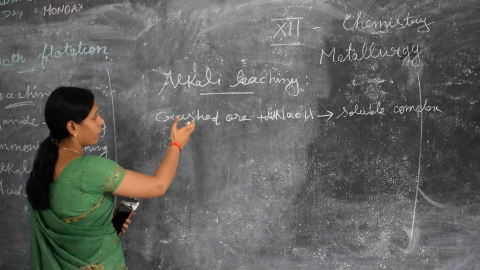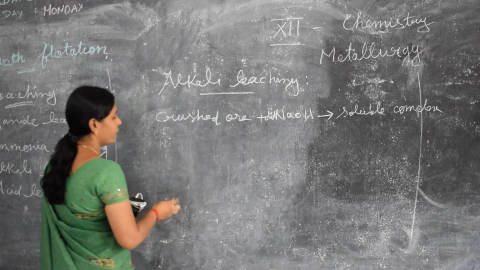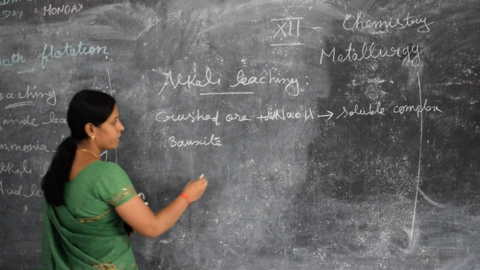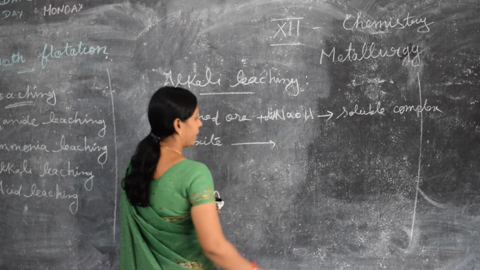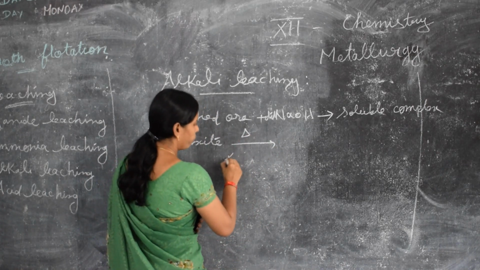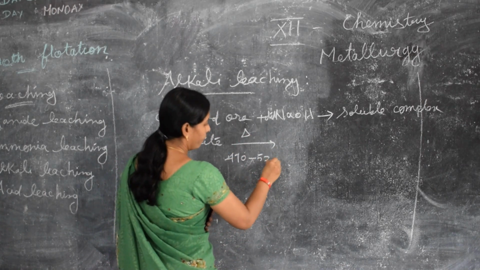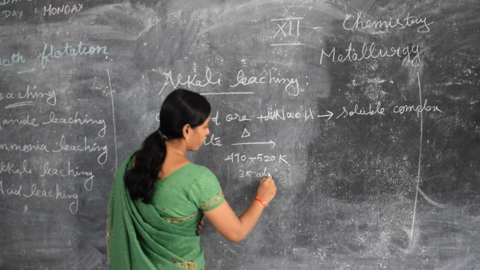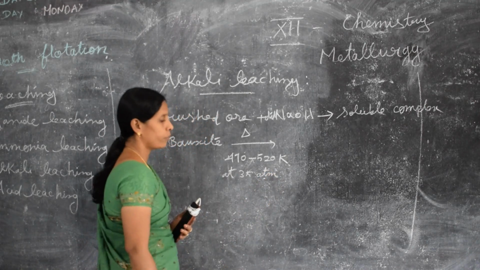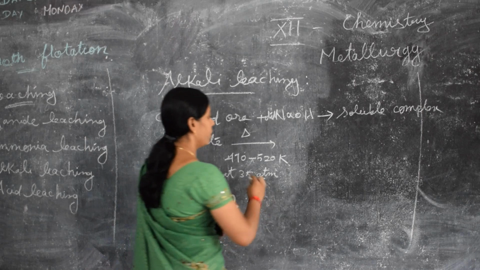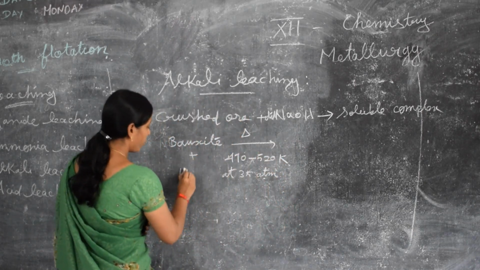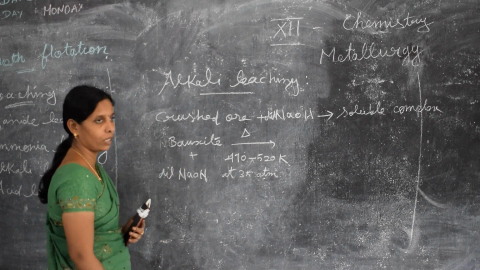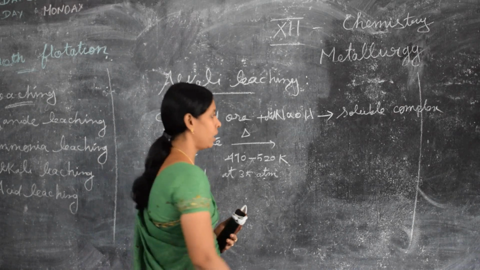For example, take bauxite. Bauxite is leached and heated at 470 to 520 Kelvin at 35 atmospheric pressure with diluted sodium hydroxide. We get sodium meta-aluminate.